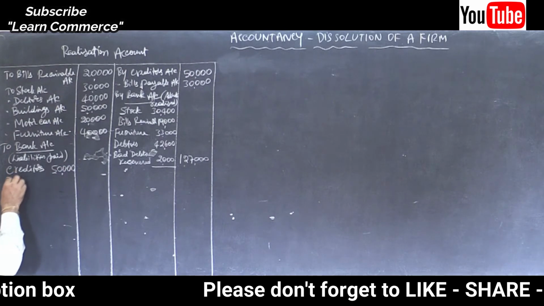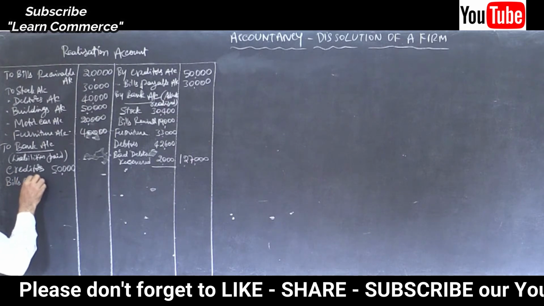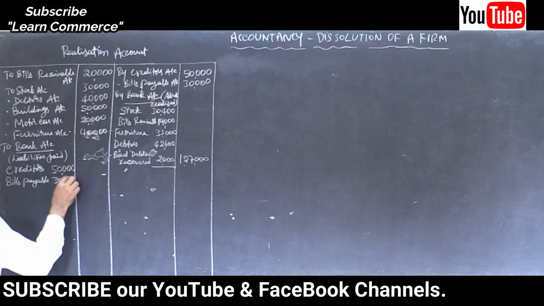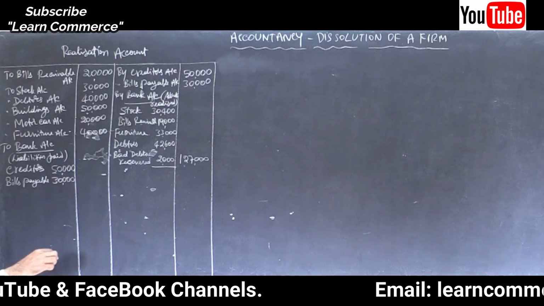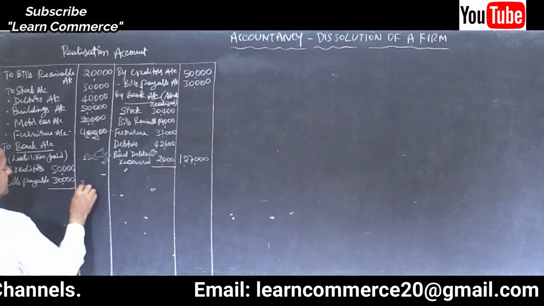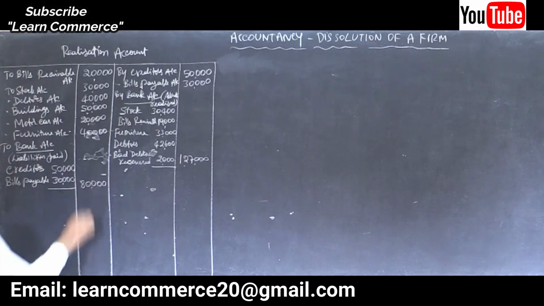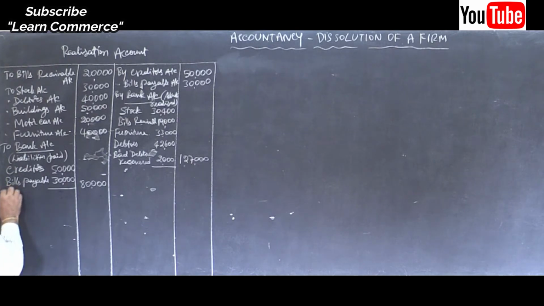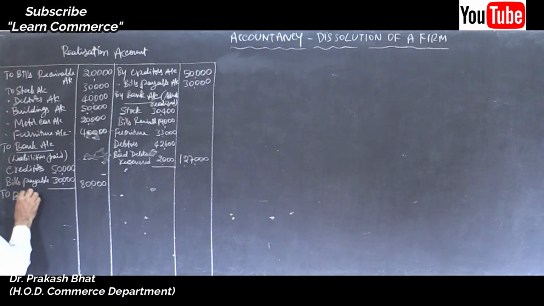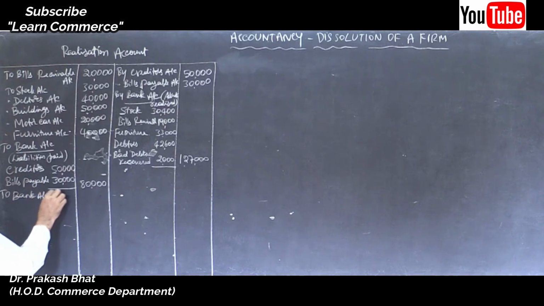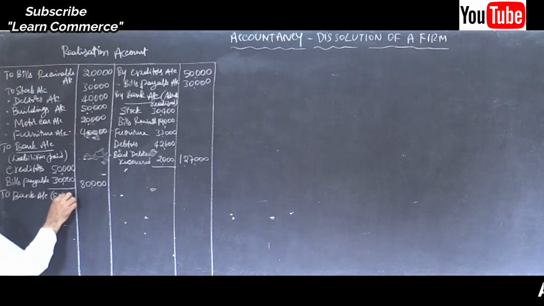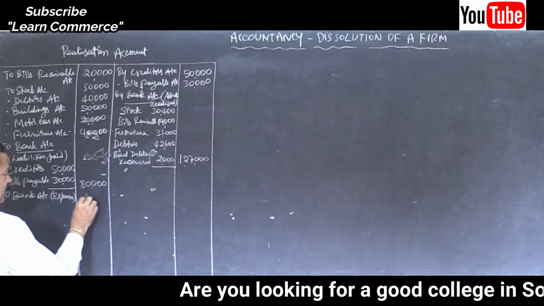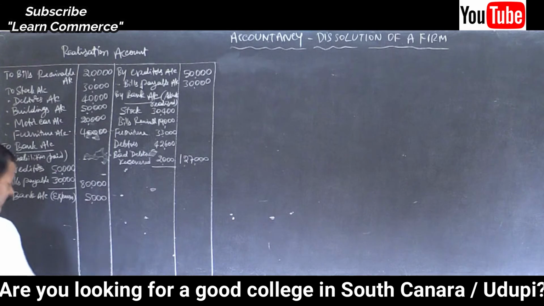Bills payable 30,000. Total 80,000. Then to bank account, expenses, 5,000, that is realization expenses, right?